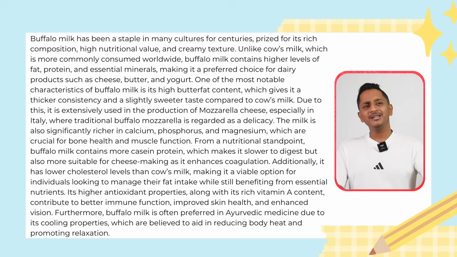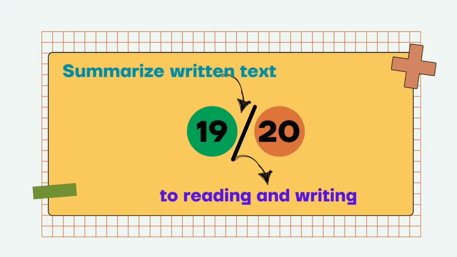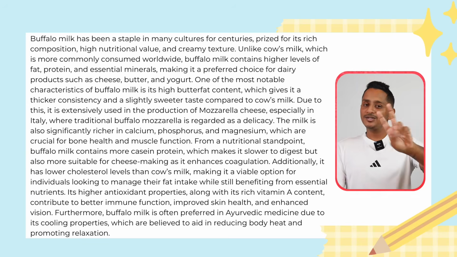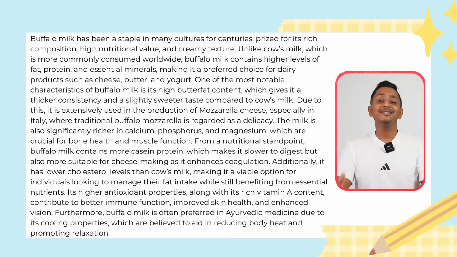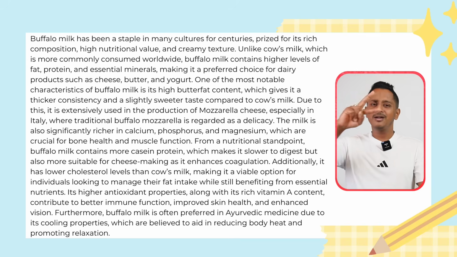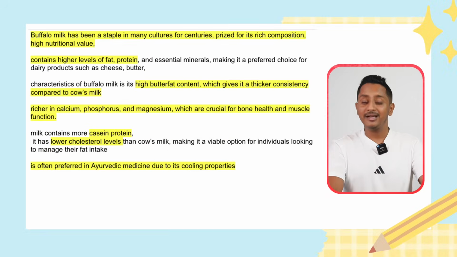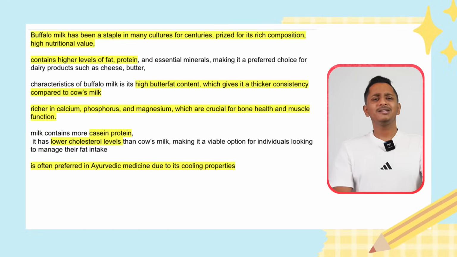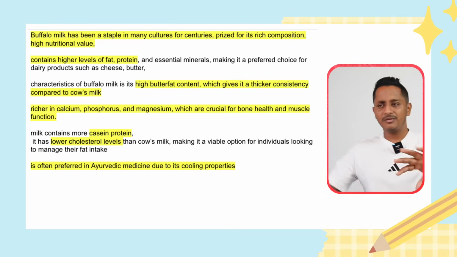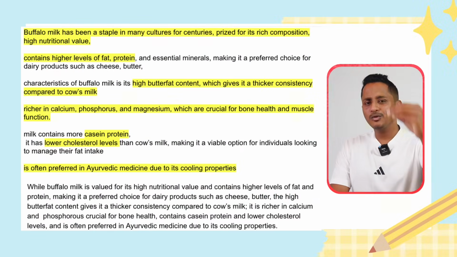So I'll just highlight a few of the things, whatever I think is correct. Since we are reading, highlighting the important key points, all this corresponds to your reading skills. As a result, you end up getting 19 to 20 marks for reading as well, for writing as well from this section. 2 questions will come. So I'll just highlight whatever I think is important. You decide whatever is important, at least in every 1 or 2 lines. Every 2 lines you just highlight some of the key content, something like this that I have done. And then now I'll just write down the things that I just highlighted. From the paragraph, whatever I highlighted, only those I have written.